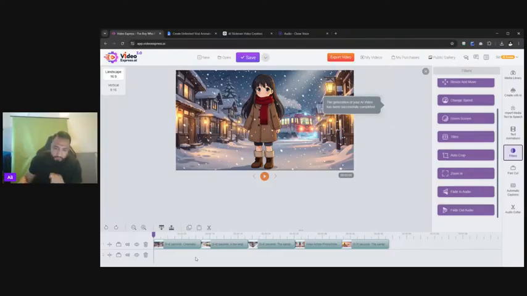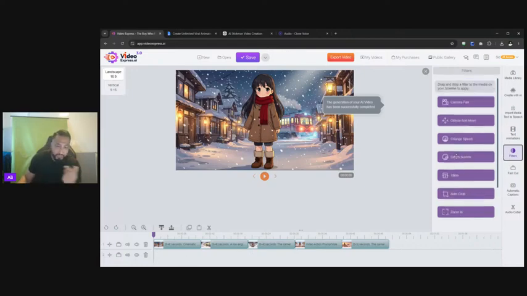Other things you can do, like I mentioned, if you put a music track on there, you can fade music in or out. You're not going to have a green screen, but if you want to add yourself in videos, of course you could do that as well, and even things like camera pad. So think of it, VideoExpress is not just for creating these videos, but also for post-production. It'll help you produce your videos to the level you would expect from an editing tool. And for those that have it, you can also add captions, etc. So far, is everybody with me? Does that make sense? So you can see now we have our entire clip done. Let's play it.